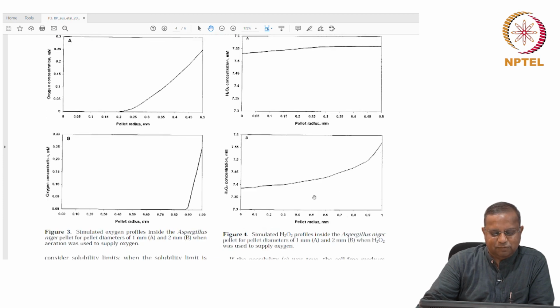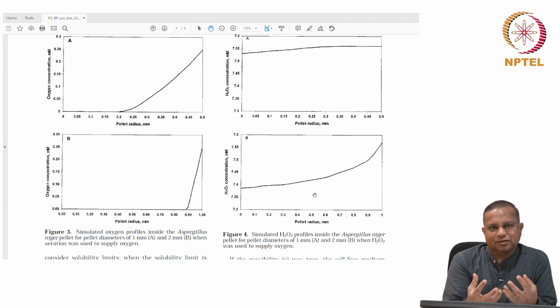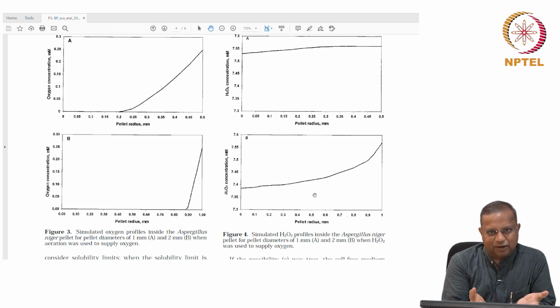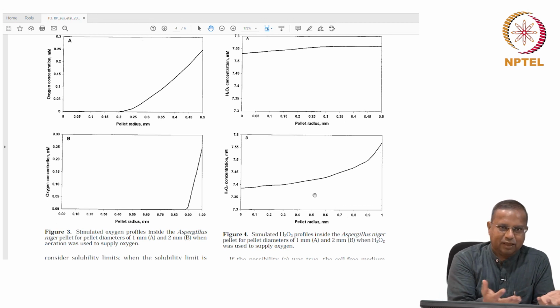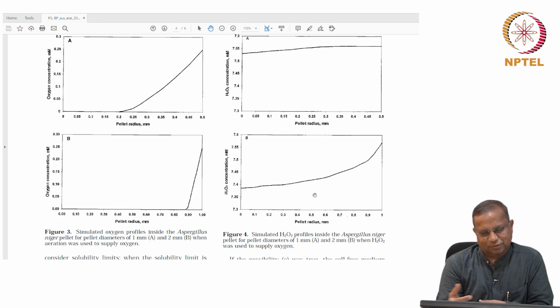So, you are able to get insights into what is happening in the system, as long as you model things in a representative fashion. And that modeling was based entirely on transport principles that we saw in the mass flux chapter in this course. Okay. Application to cutting edge aspects. When we come back in the next class, we will look at another aspect of transport applied to one of our research problems. See you then.